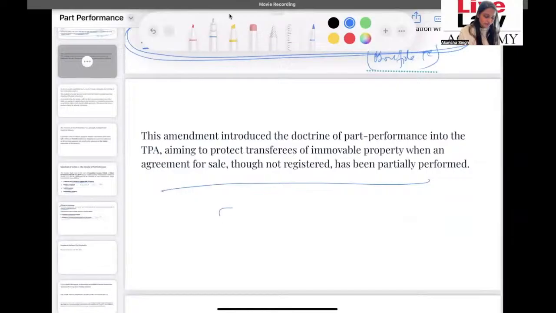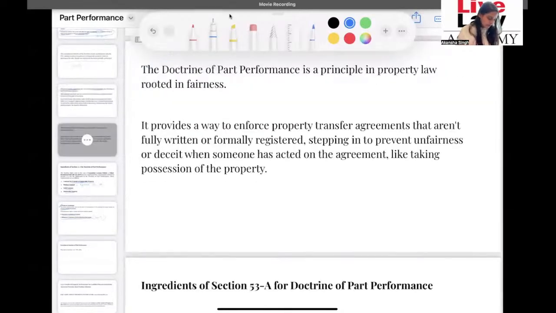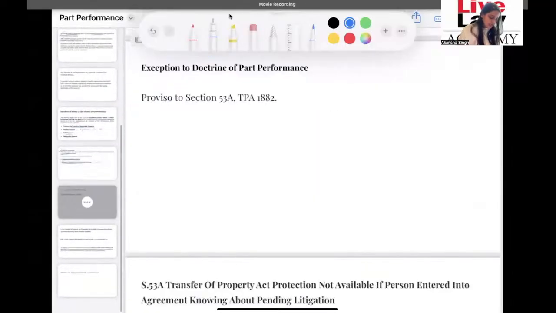So this section was added by way of the amendment in 2009. This has been done to prevent the unfair exploitation, which takes place because of lack of formal registration, and that is where we call the doctrine of part performance to step in and to protect the right of the people. As I've mentioned, this is an equitable principle, so it is based on fairness. It is based on promoting fairness between the parties. Okay. Now, yes, let's understand this.